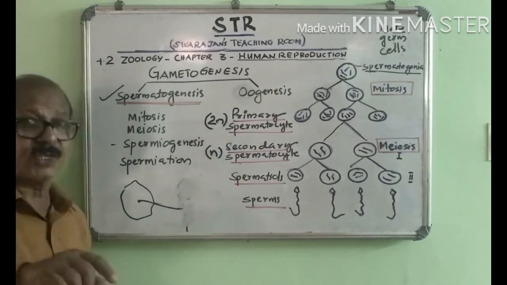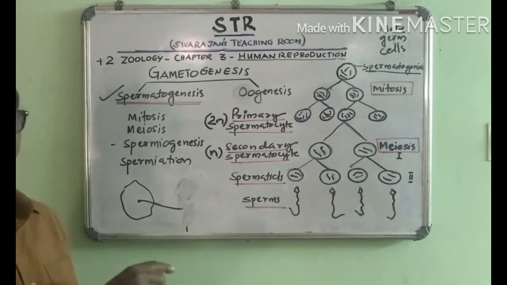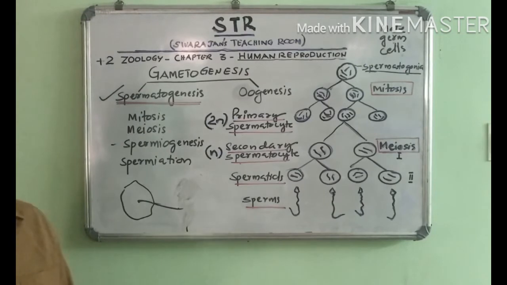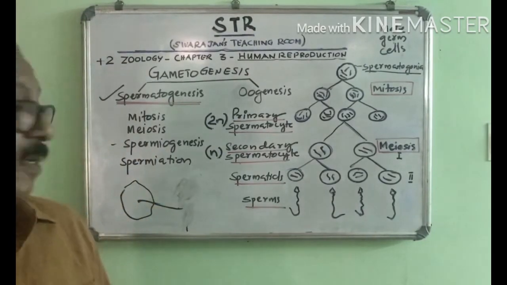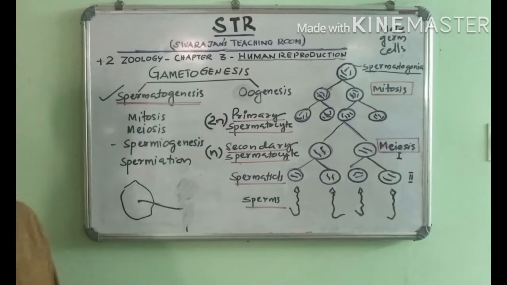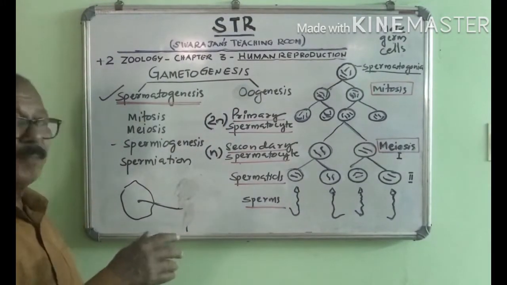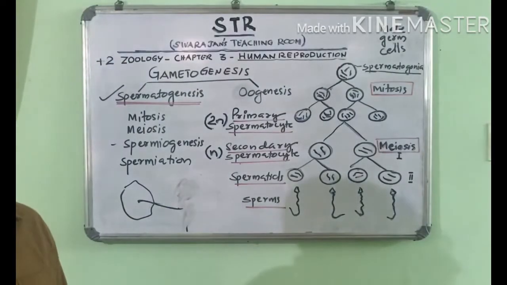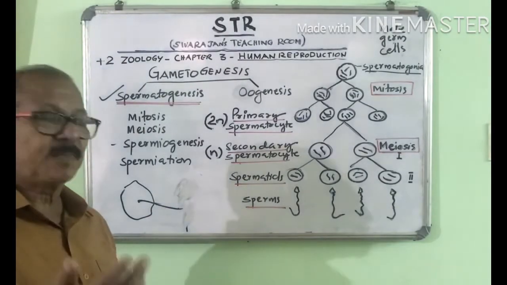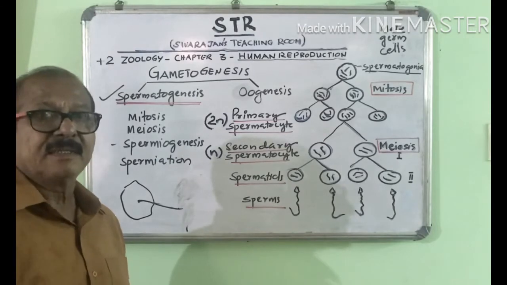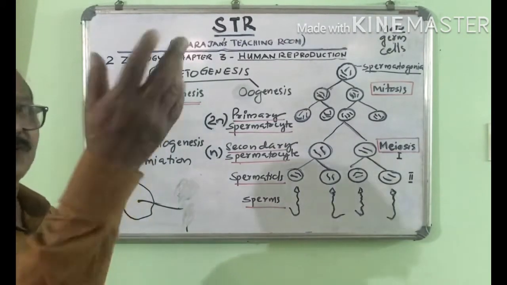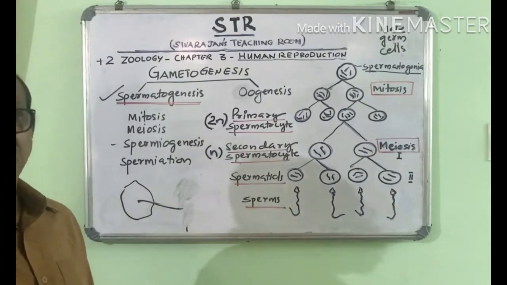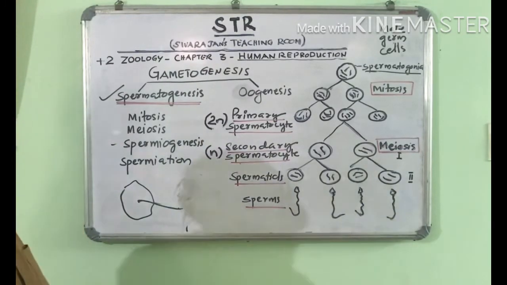So now the sperms are produced, and they are produced in the seminiferous tubules. From the seminiferous tubules, these sperms move into the rete testis, and from there into the vasa efferentia, and from there they come and get stored in the epididymis, and in the epididymis they become matured sperms. From there they move into the vas deferens and go to the ejaculatory duct.